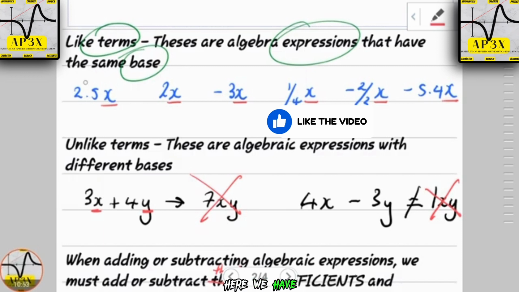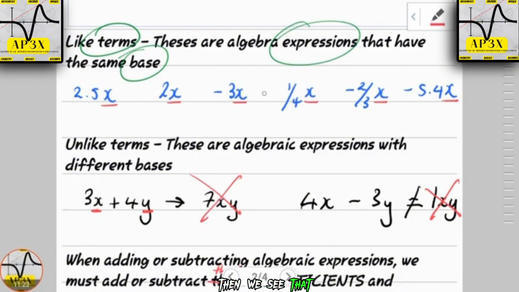So here we have 2.5x, 2x, minus 3x, a quarter x, minus 2/3 x, minus 5.4x. What makes these expressions alike? It is what I've circled here with a red underline: x, x, x, x, x, x. Because all of these terms have an x base, we see that they are in fact alike.